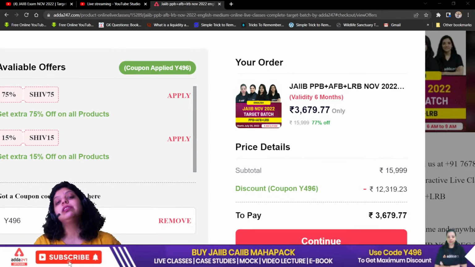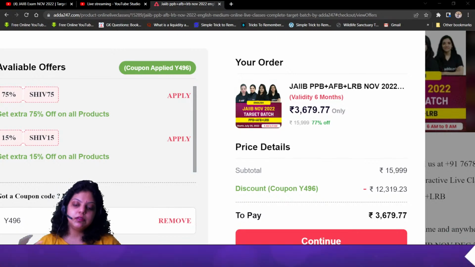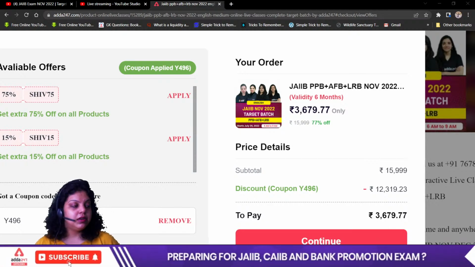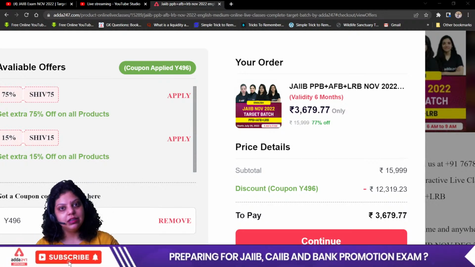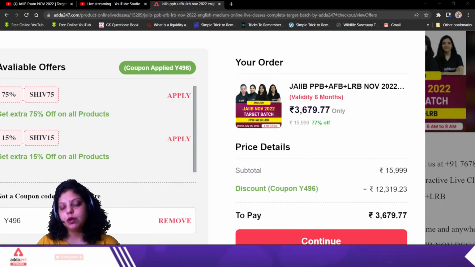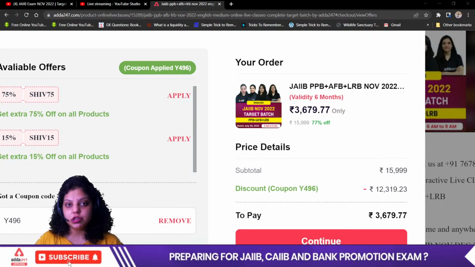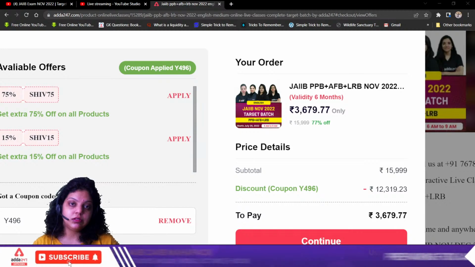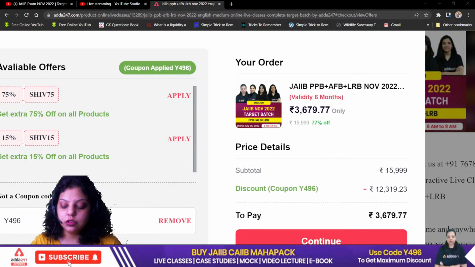The batch has already started. So those candidates who are thinking, yes, I will join the batch, or I will have to qualify the November JAIIB exam, and you are waiting for certain things, don't wait, because we know the exam is going to be held on 11th of November, and we know we have to qualify this exam because from the next attempt the syllabus is going to be changed, and there will be 4 subjects in JAIIB.